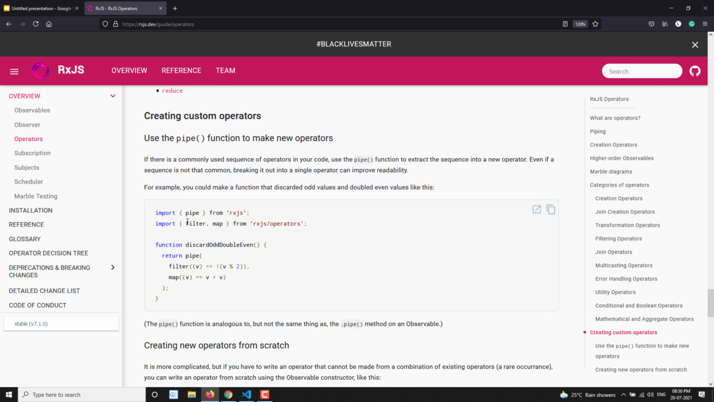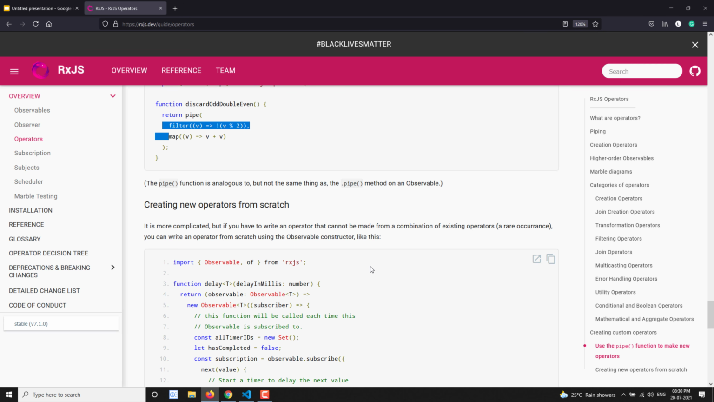How to use these operators is using pipe. Using the pipe method, we will combine multiple operators. Now we will try to see them one by one, how we can use these operators. Okay, hope you understood this.